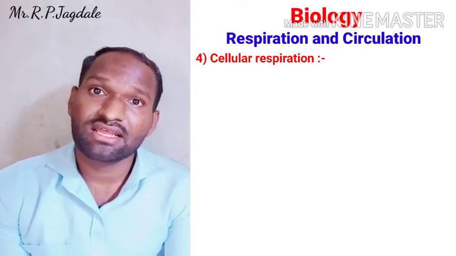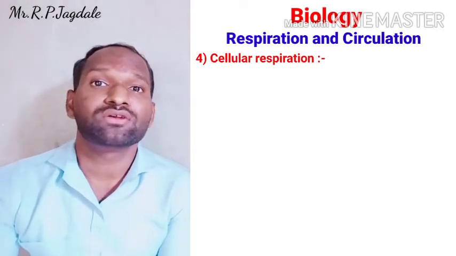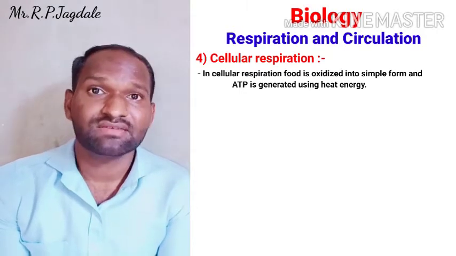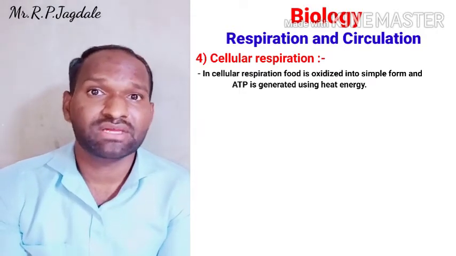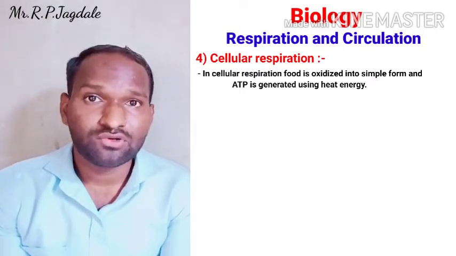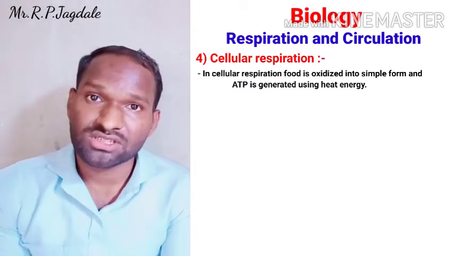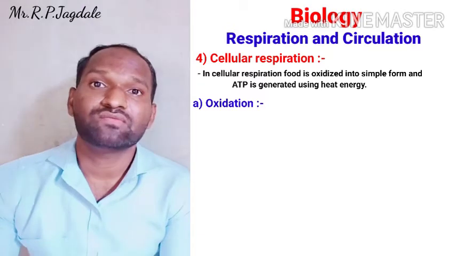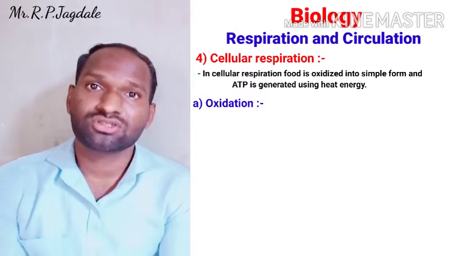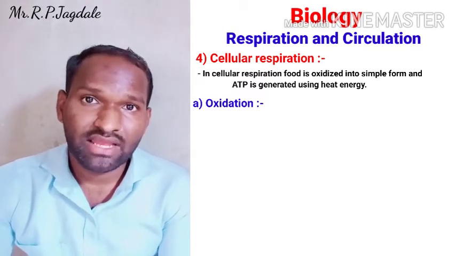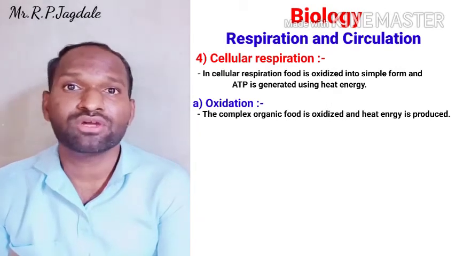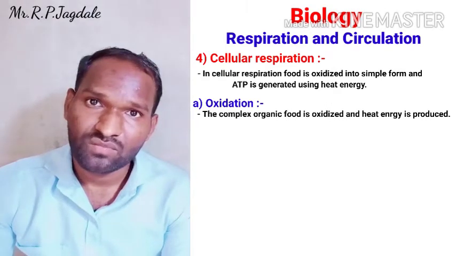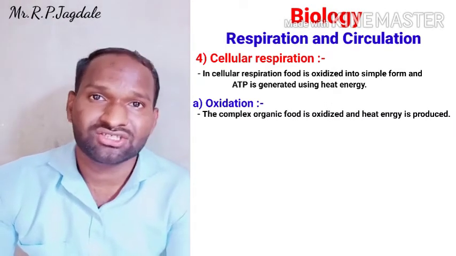In cellular respiration, the food is going to be oxidized, and there is a formation of ATP. For that, there are two processes: one is oxidation and the second one is phosphorylation. In oxidation, the complex organic food is going to dissociate to form some heat energy.